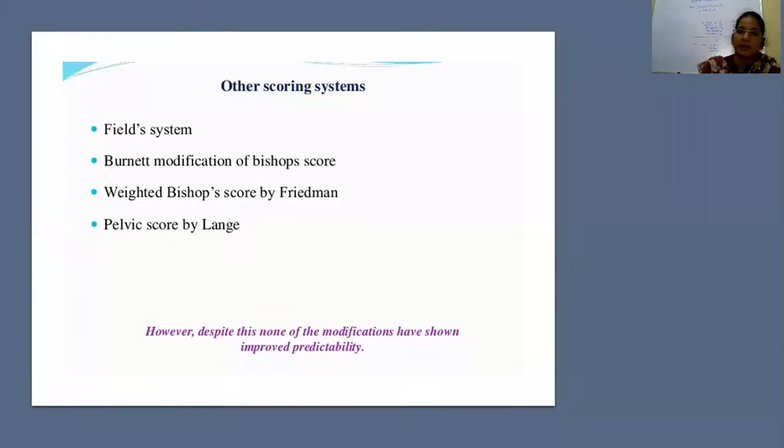Other scoring systems apart from the Bishop score, this is only for theoretical purposes. There is the Fields system and the Burnett system of the Bishop score. In the Burnett system of the Bishop score, instead of cervical effacement, we have cervical length. Next is the weighted Bishop score by Freeman and the pelvic score by Lange.